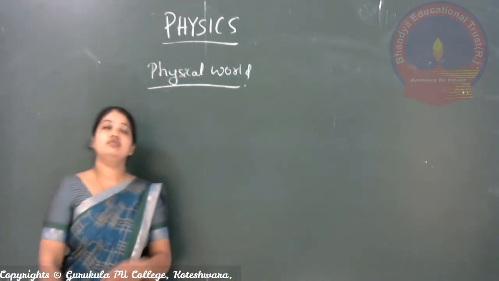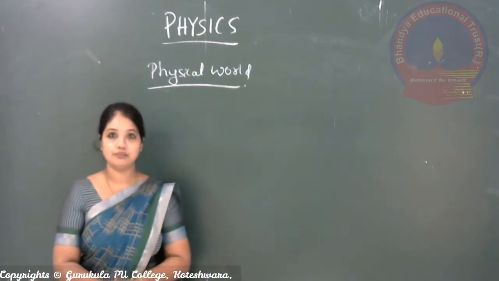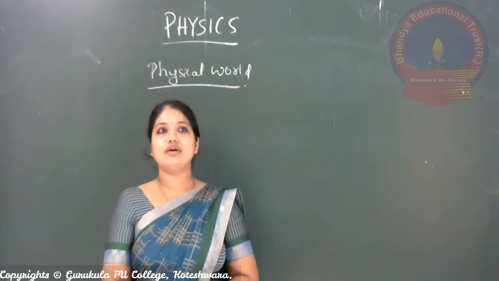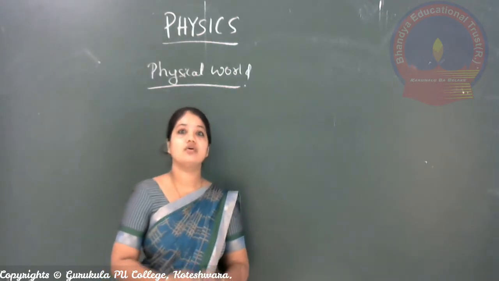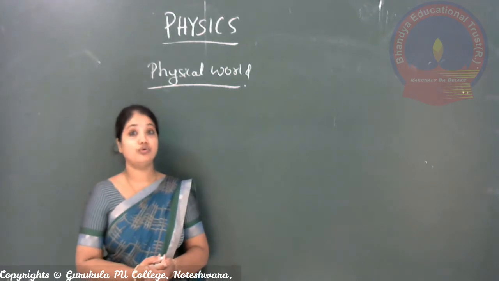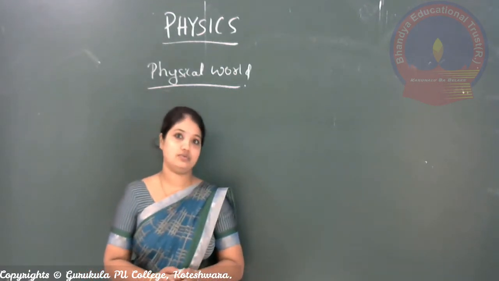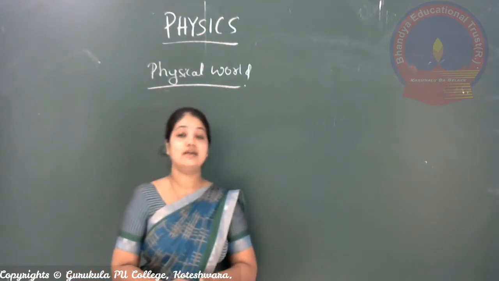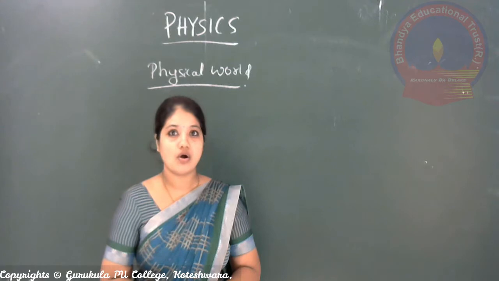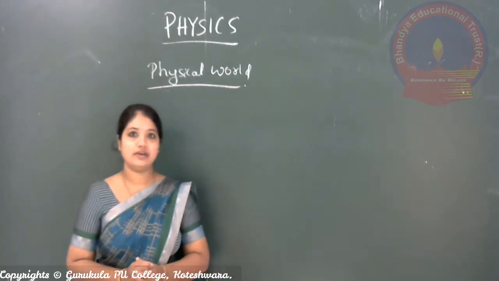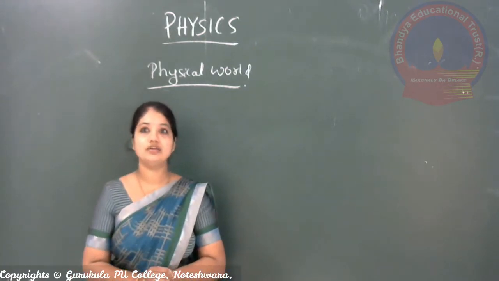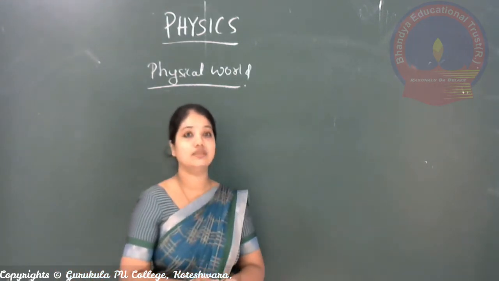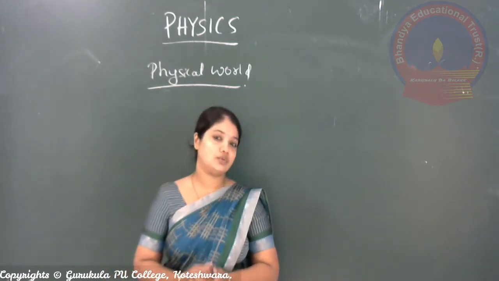Before starting with this physical world, we have to know general things, since we are studying physics. First of all, we have to know what physics actually is. Why do we have to study physics? What is the need of physics? Does it have any scope, or are we simply studying it like that? Through this chapter you will be able to understand the different scopes of physics that you have.